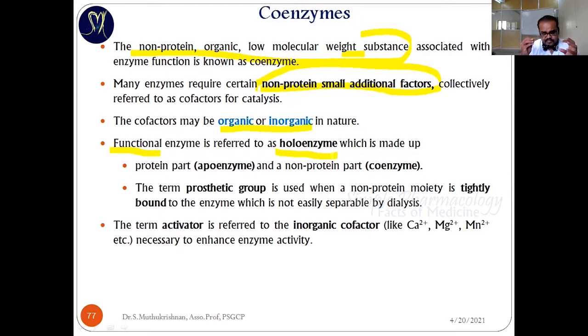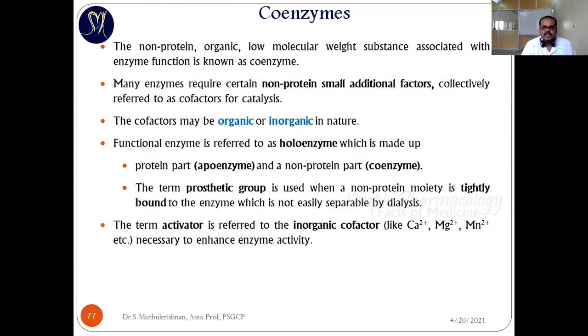The non-protein part that comes along with the enzyme is termed the coenzyme. The protein part is the apoenzyme. If an enzyme is alone and doesn't have any cofactors, it's called an apoenzyme.